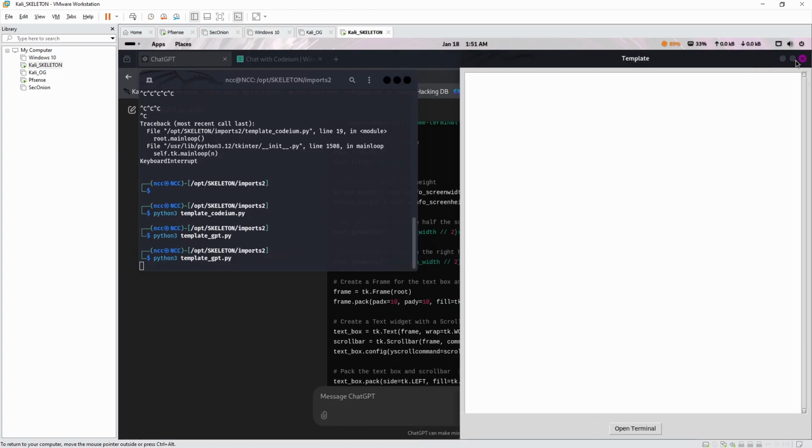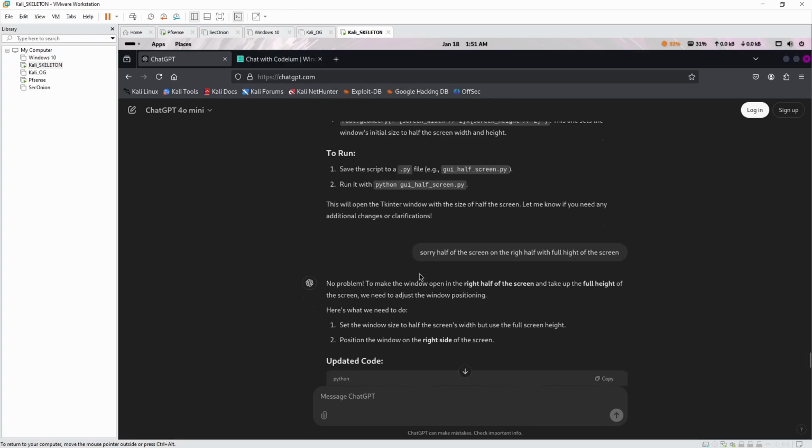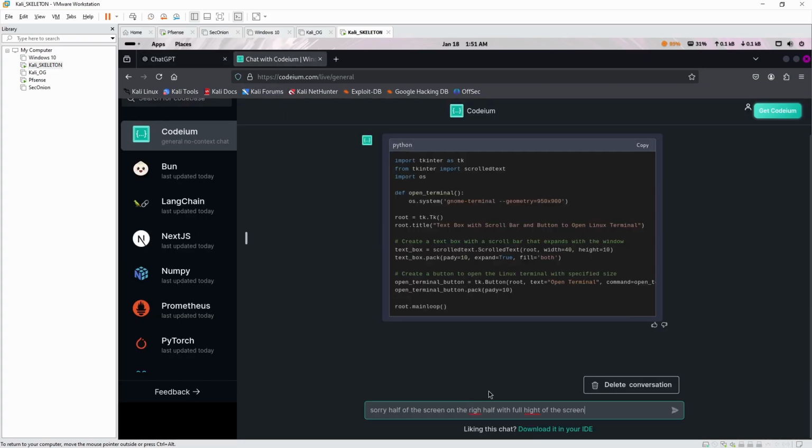That's our template. Yep. This is freaking perfect. Wow. ChatGPT. Okay. Let's give Codium one more try. Let's give Codium exactly the same prompt we did to ChatGPT, and see if Codium can fix it. Boom.